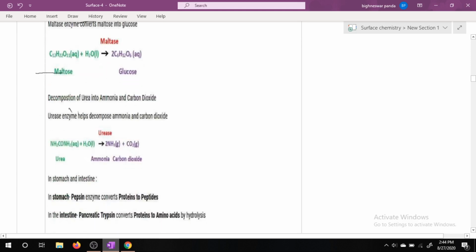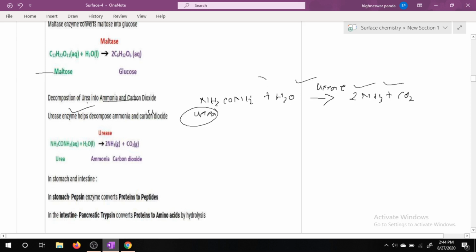Next, it is very important, decomposition of urea into ammonia and carbon dioxide. Here NH2CONH2 undergoes hydrolysis in presence of enzyme urease to give ammonia and carbon dioxide. So urea undergoes hydrolysis to form ammonia and carbon dioxide in presence of enzyme urease.